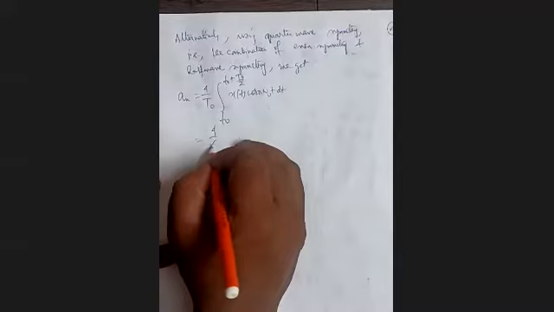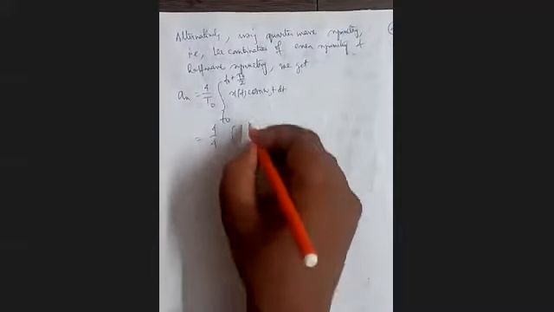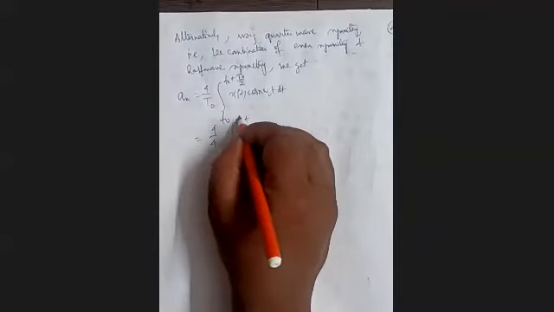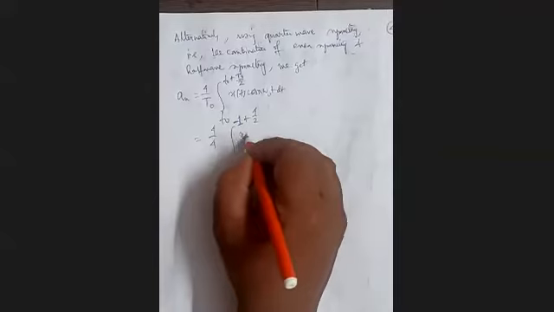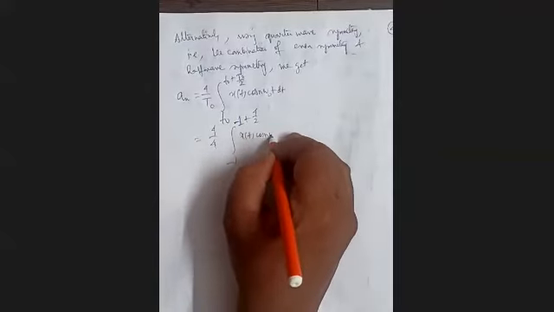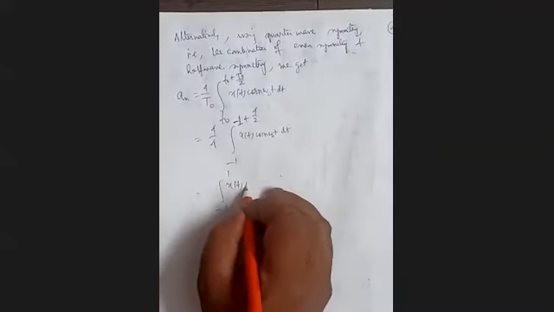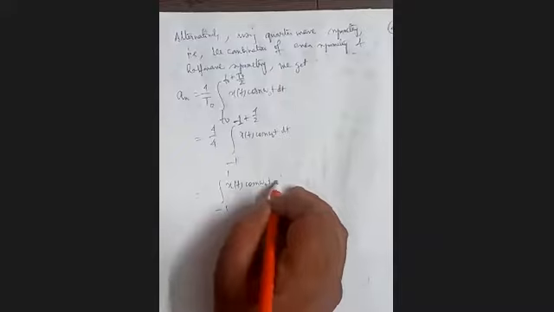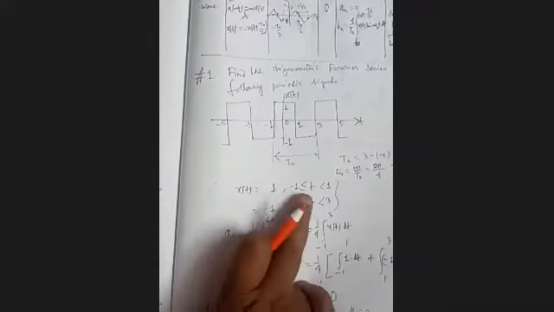Taking T0 as -1, this is 4 by 4 integration from -1 to 1 of x(t) cos n omega 0 t dt. But between -1 to +1, what is the value of x(t)? Its value is 1.